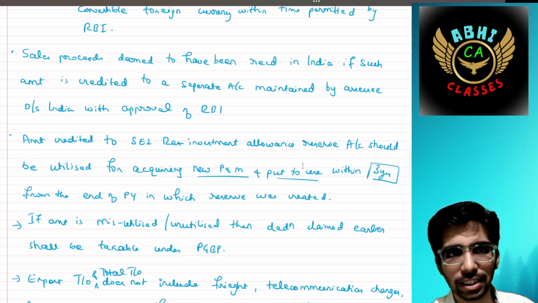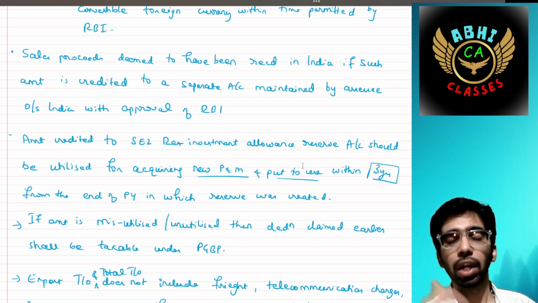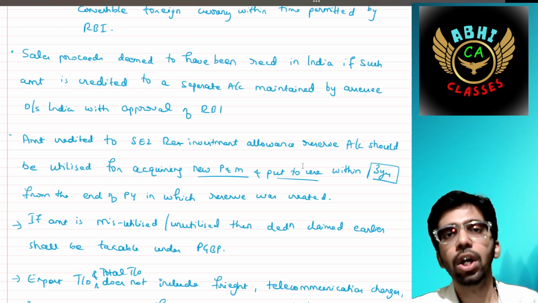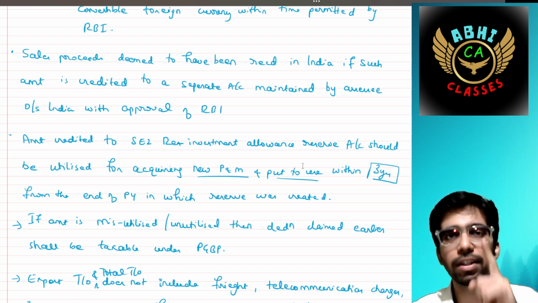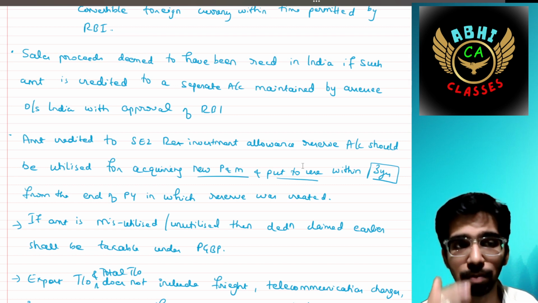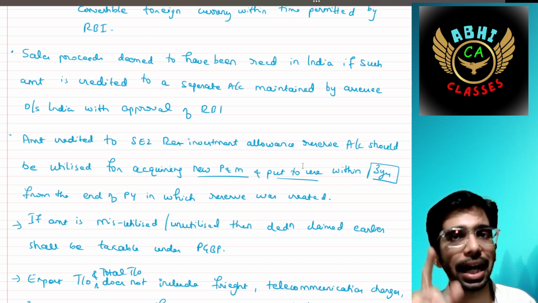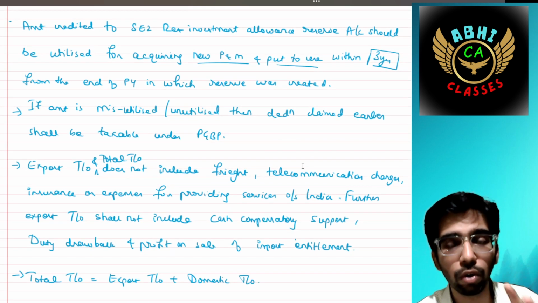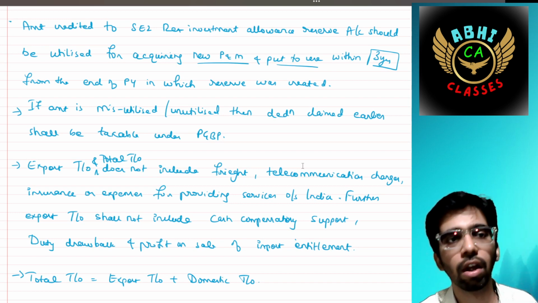Amount credited to the SEZ reinvestment allowance reserve should be utilized. Whatever amount is lying in that reserve account should be utilized for the purchase of new plant and machinery and put to use within 3 years from the date of creation of that reserve. If it is misutilized or not utilized, then the deductions claimed earlier would be taxable as PGBP. Simple. It should be utilized for the purchase of that plant and machinery or fixed asset within 3 years.